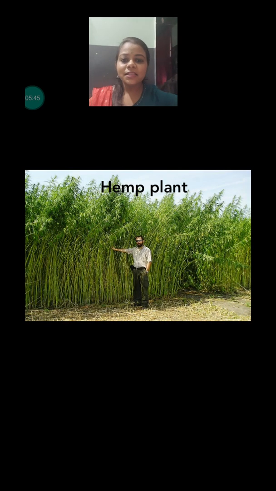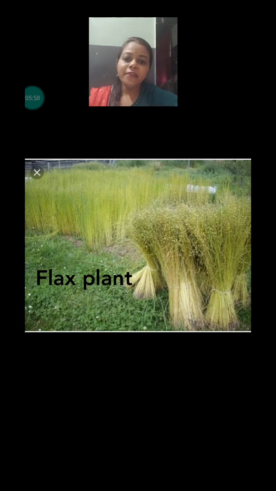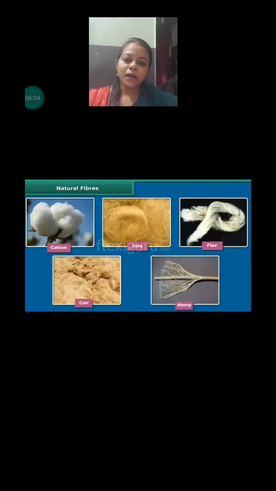Okay, let's see another plant which is used to make fiber. This is the hemp plant, which is used to make hemp fiber. This is also one type of fiber. Next, this is the flax plant, which is used to obtain flax fiber. Okay, more examples are also there.